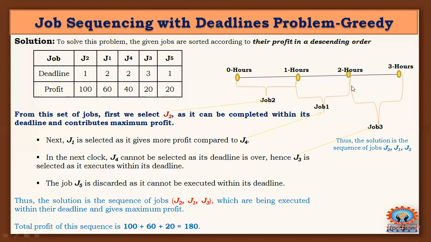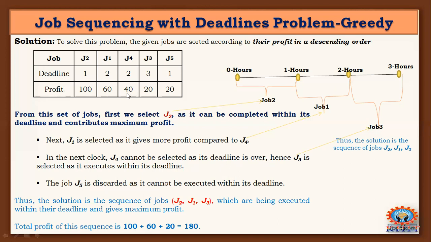Next, only one free slot is available. Which job can I do here? That is the question. In the next slot, job 4 cannot be selected. Why? Because if I select job 4, it must be completed within a duration of 2 hours, but job 2 and job 1 already occupy the 2 hours. So this is not possible. Job 4 cannot be selected as its deadline is over.